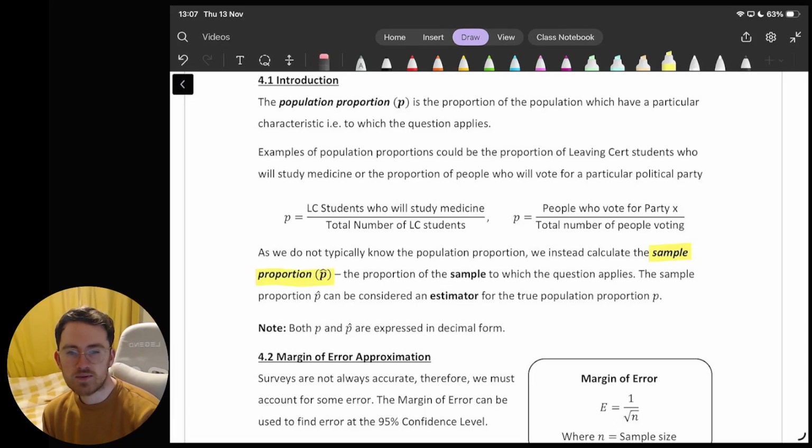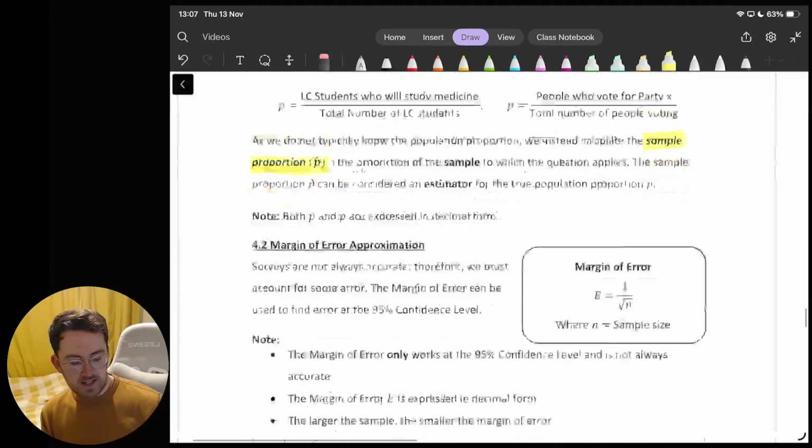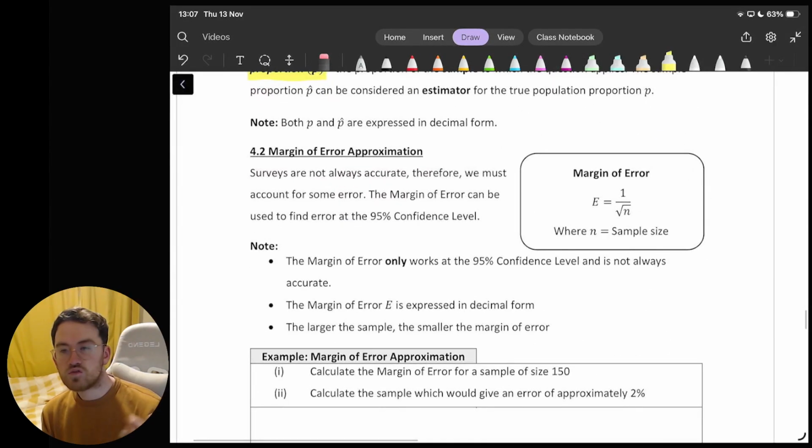So what I would do is I would introduce, or look for, a margin of error. And what a margin of error is, it's an allowance, I suppose, for the potential for error. The fact that a sample is not always accurate, there's potential bias. If it's small, that can obviously lead to some inaccuracy. So we are going to use the margin of error approximation, is really what it's called, which is 1 over the square root of n.